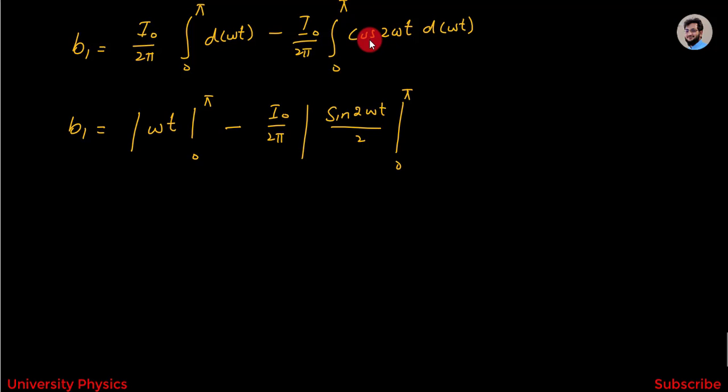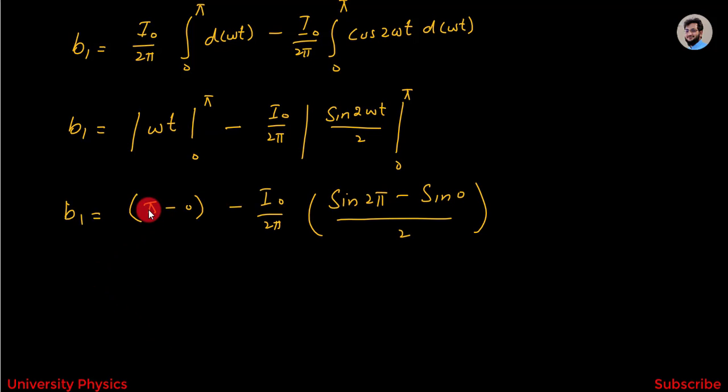And we know that the integration of cos 2 omega t is sine 2 omega t divided by 2. Now we have to put the upper limit and lower limit, and we will get b1 is equal to pi minus 0 minus I naught divided by 2 pi, sine 2 pi minus sine 0 divided by 2.